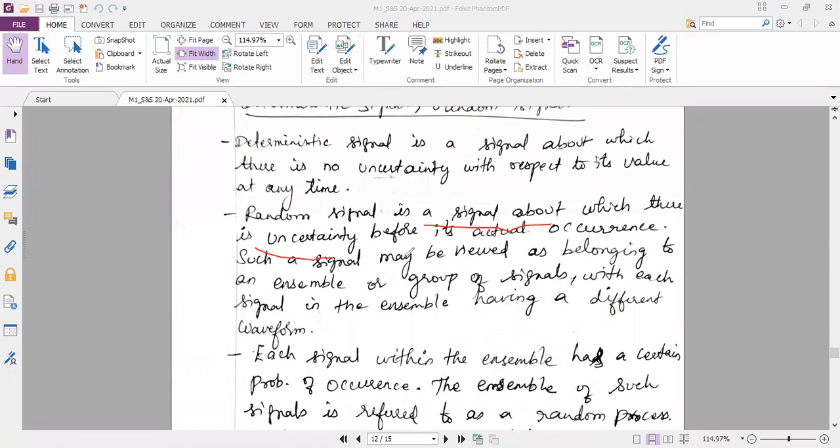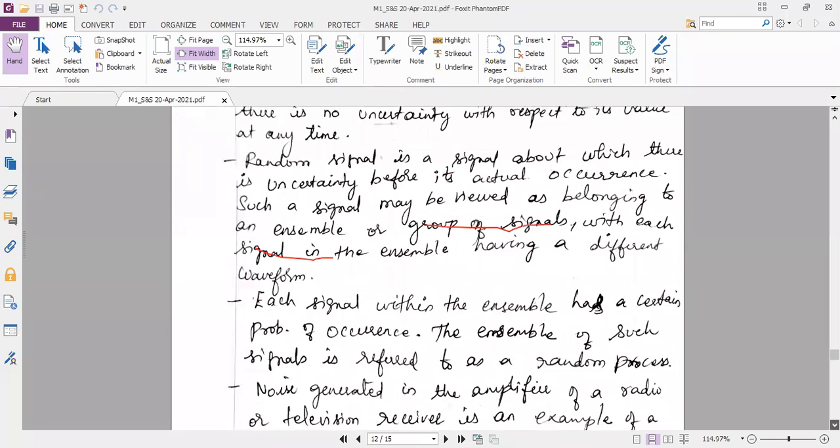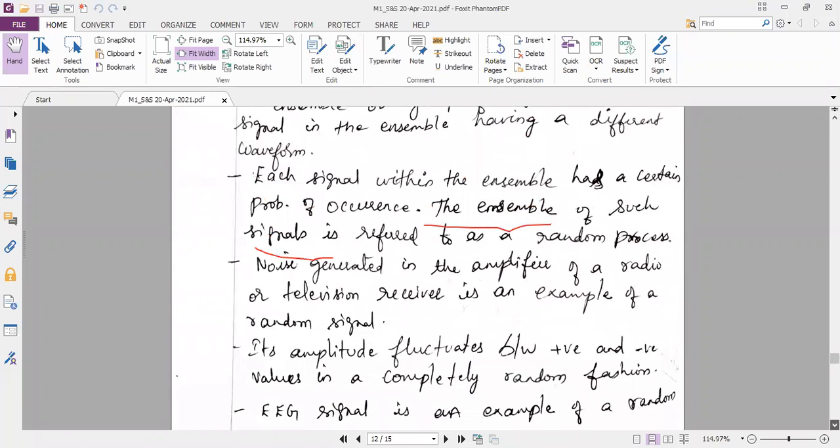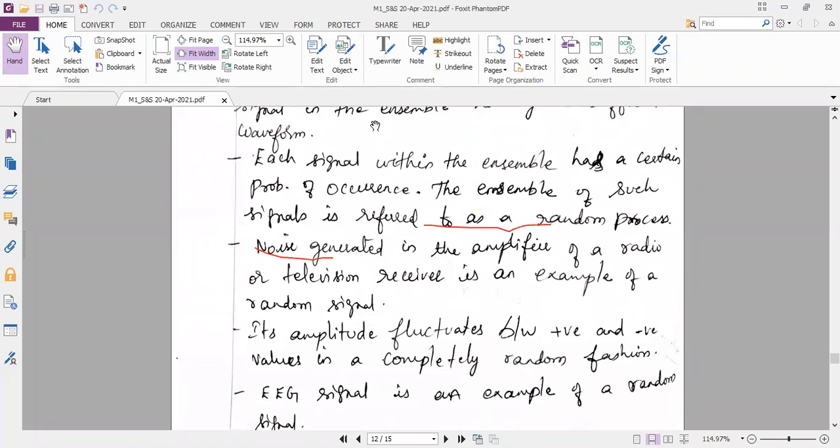The other things you don't need to worry about. You just know the definition of it. So they have given an example here. Noise generated in an amplifier or noise generated outside in the atmosphere all comes under random signal. EEG signal is also an example of random signal.